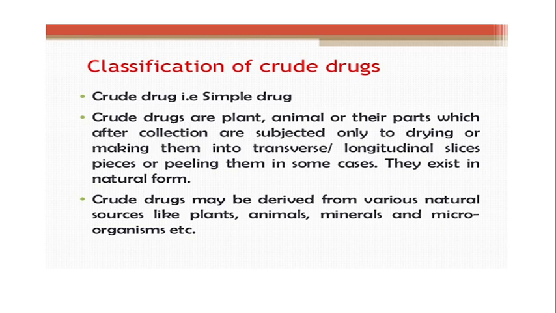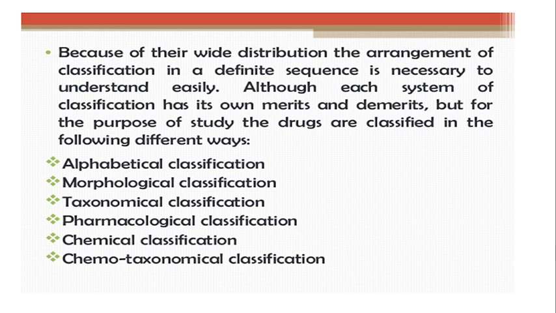That drug is known as crude drug. The crude drug may be derived from plant origin, animal, mineral or microorganism; all these are sources of crude drug. Now, classification of crude drug. When we consider crude drugs from plant and animal origin, lakhs of plants are available in the universe, and it is very difficult to study each and every plant.